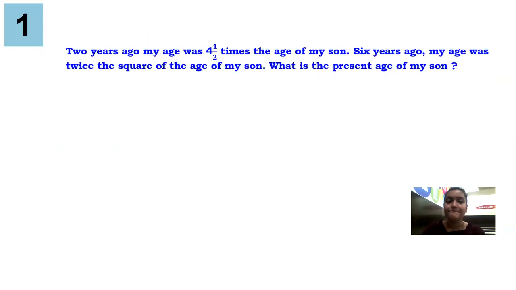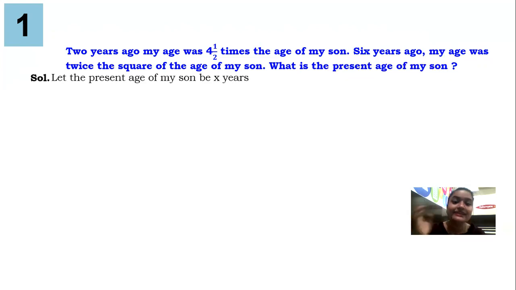2 years ago, my age was 4.5 times the age of my son. 6 years ago, my age was twice the square of the age of my son. What is the present age of my son? You have to find out the present age of my son. You all know in quadratic we deal with one variable, and here the find is also 1. So you will consider the present age of my son be x years. Writing the unit is very important.